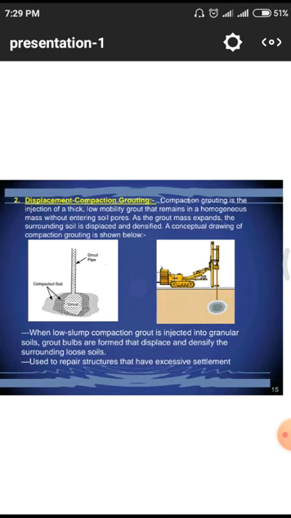And the second one is totally a displacement, that means displacement compaction grouting. In this displacement compaction grouting, we have to observe the crack, that means whatever the void and how the void will be dissipated in the substructure.